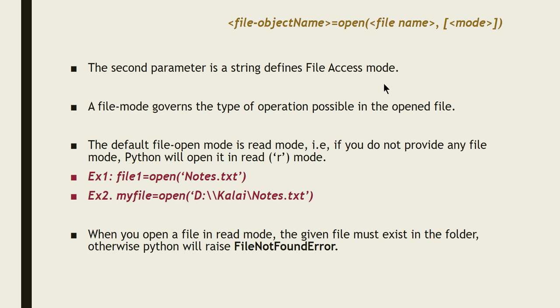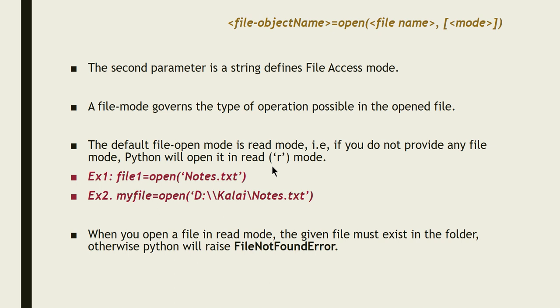What the different file access modes are, that is what we are going to learn here. A file mode governs the type of operation possible in the opened file. Note down, a file mode governs the type of operation possible. Whatever mode you specify, only a certain type of operation is possible in the opened file. You can't do anything else. The default file open mode is read mode. If you do not provide any file mode, Python will open it in read mode.